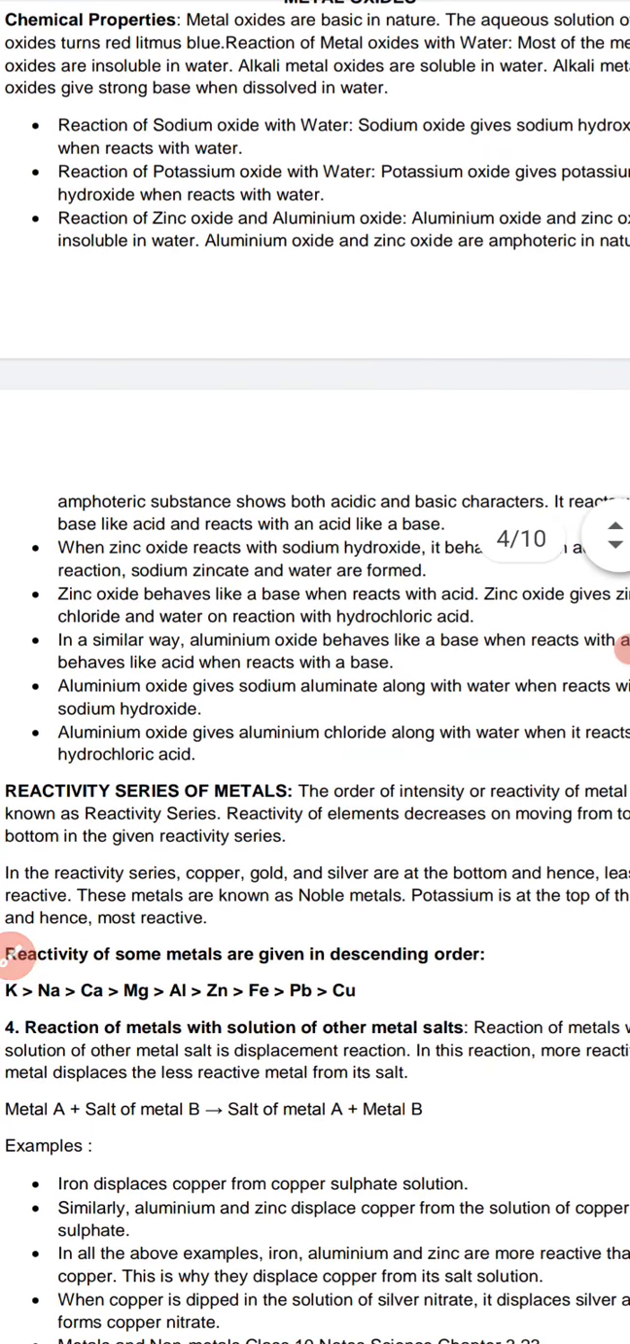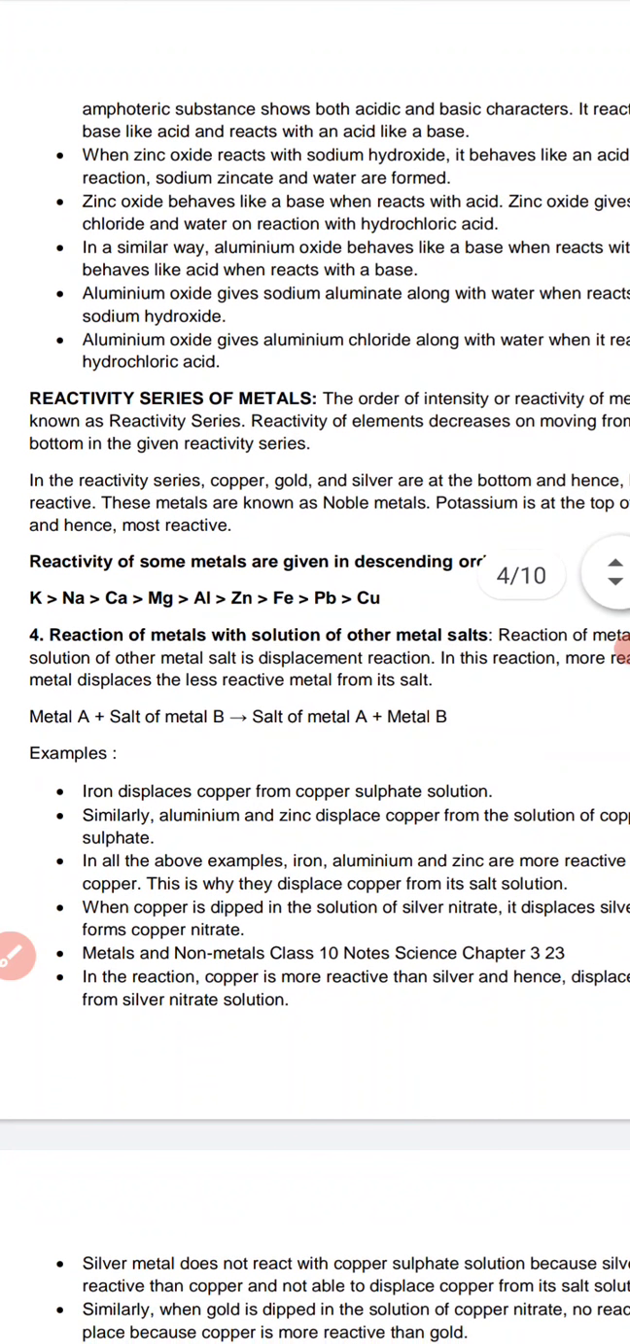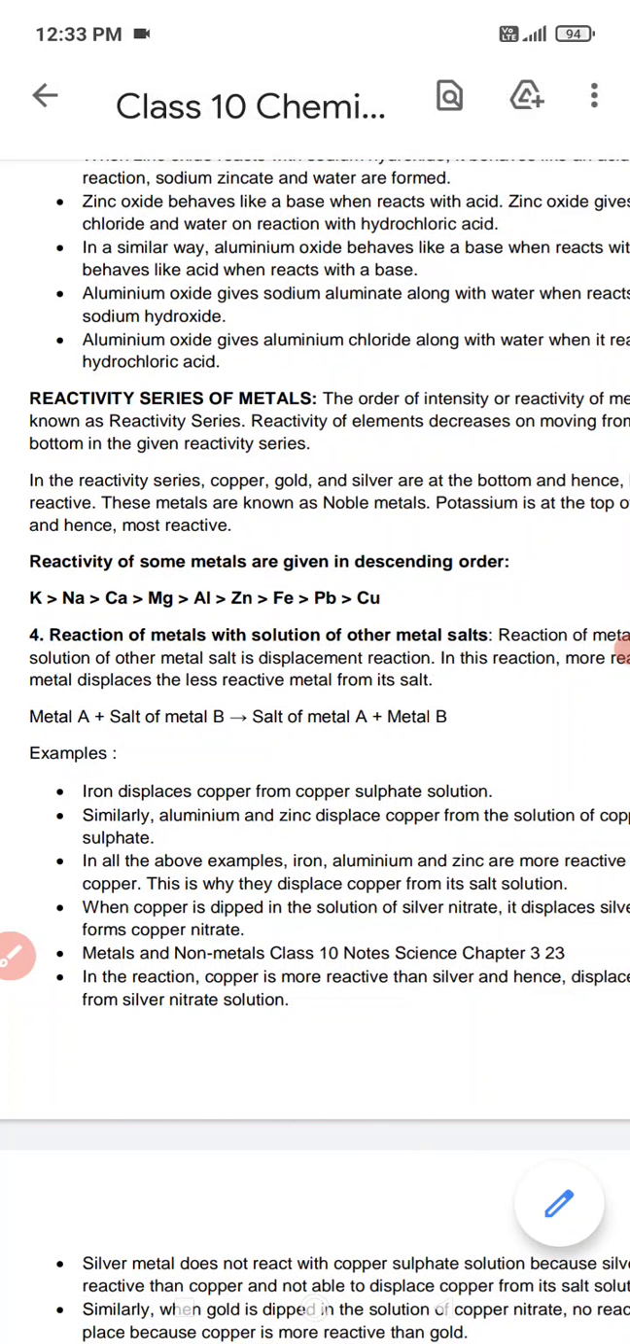The next part of the chapter we are going to discuss is the reactivity series of metals. Now the question comes, what is called the reactivity series of metals? It has another name also. It is also called the metal reactivity series or electrochemical series.